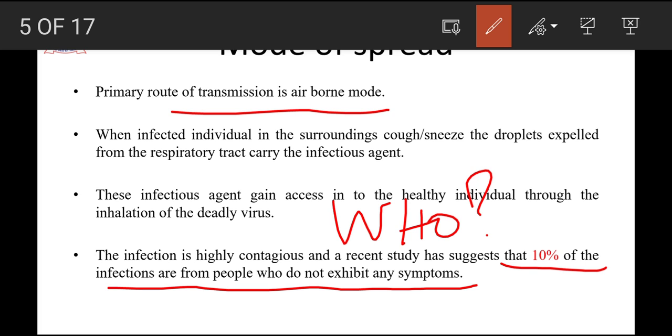But these asymptomatic people are called carriers. They carry the infectious virus within them, but they do not exhibit any symptoms. So wherever they go, whomever they meet, they unknowingly spread the infection to other people.